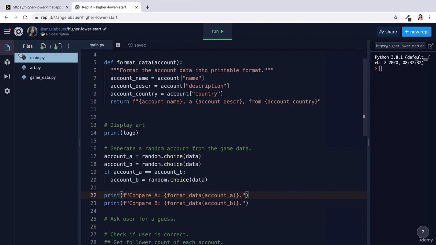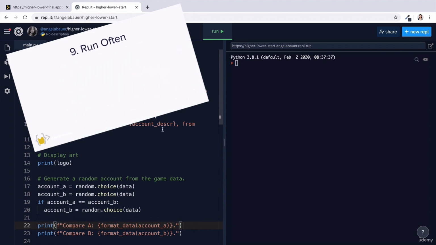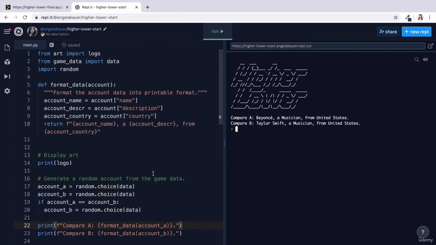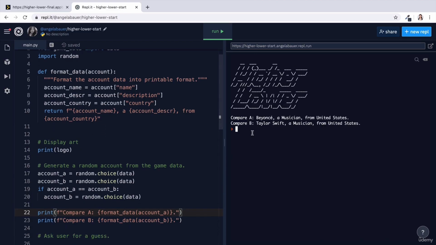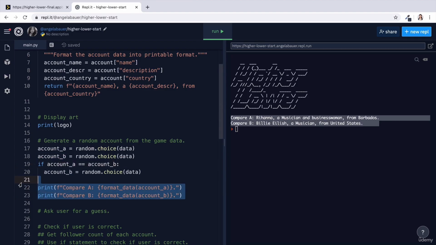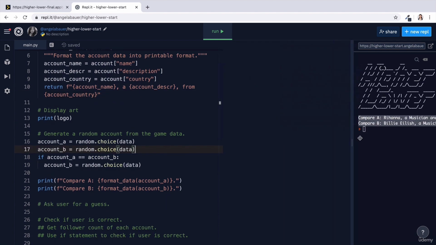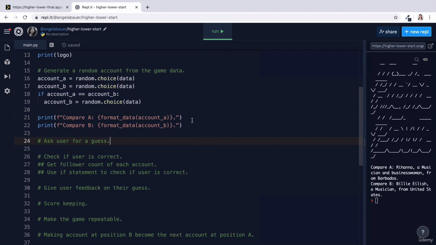So as I always say, it's a good idea to run your code frequently. Probably anytime you solve a problem, you should run it and see it works the way you expect it to. So the first one, the logo gets printed. The second one, we've managed to get some random accounts because every time I run it, the accounts should be different. And finally, we format the account into this format with their name, their description, and their country all written out from the print statement using this lovely format data function we've created. We've already done really well, so let's keep going.